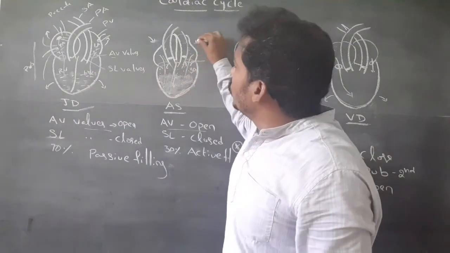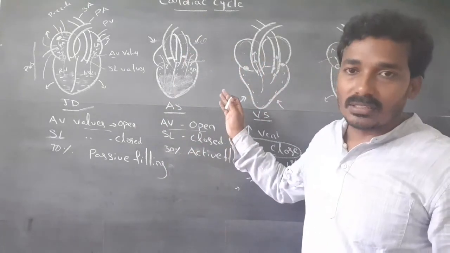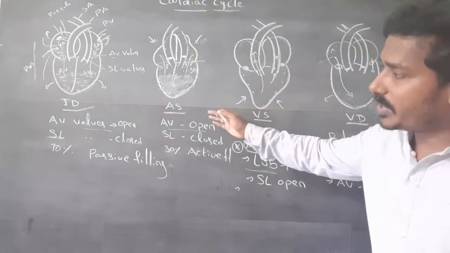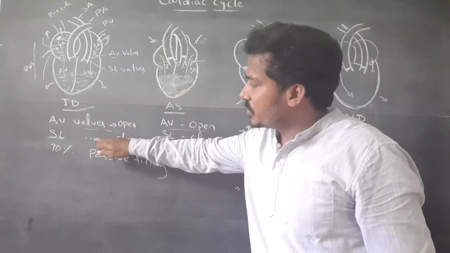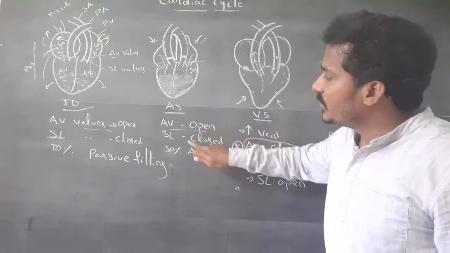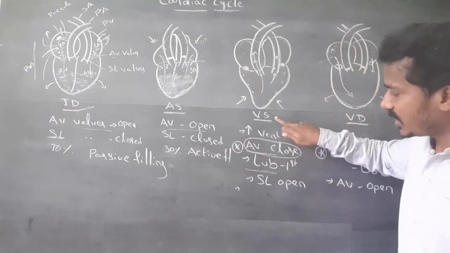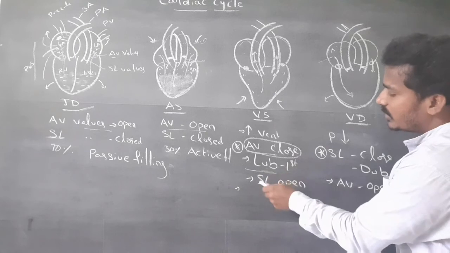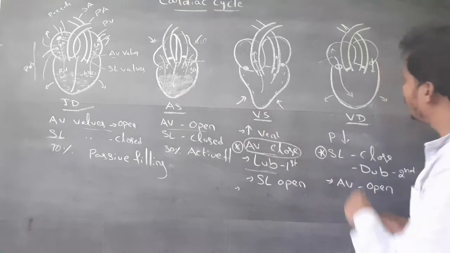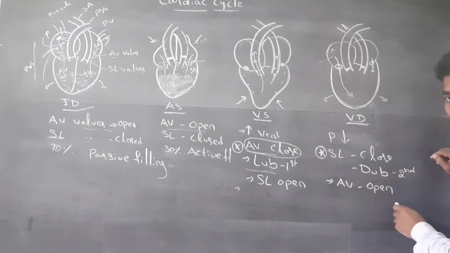Next, the SA node generates a new impulse, a new heartbeat. These sequences are most important. Joint diastole: AV valves open, semilunar valves closed. Atrial systole: AV valves open, semilunar valves closed. Ventricular systole: AV valves closed, semilunar valves opened. Lub sound occurs in the ventricular systole. Ventricular diastole: semilunar valves closed, AV valves open.